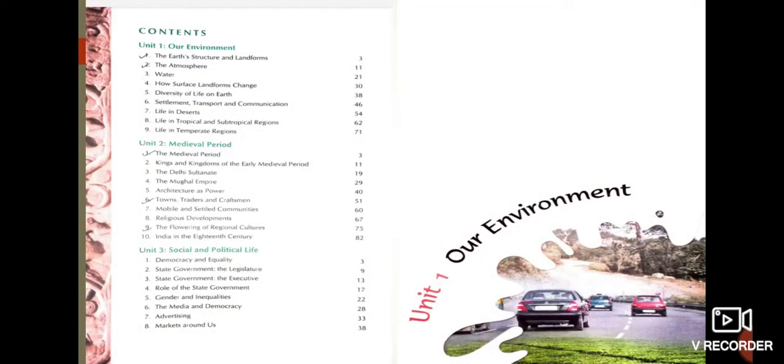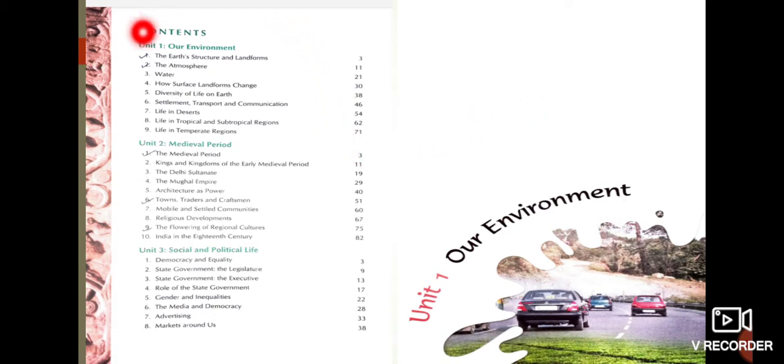So today I am going to start geography, children. In the class 7 geography section, you are going to read about our environment, the environment of our earth and all the different forms which are found in our environment, and the different components which are forming our environment. This is what we are going to read in class 7, our environment, in detail.